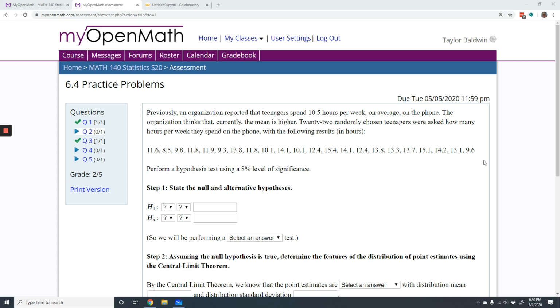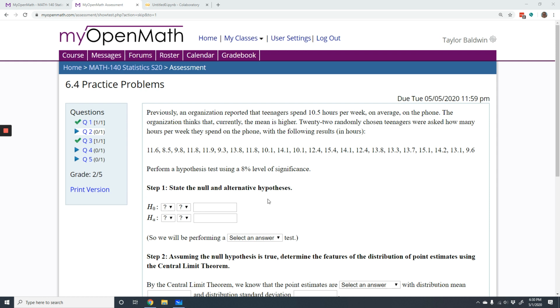Previously, an organization reported that teenagers spend 10.5 hours per week on average on the phone. The organization thinks that currently the mean is higher. 22 randomly chosen teenagers were asked how many hours per week they spend on the phone with the following results in hours. Perform a hypothesis test using an 8% level of significance.